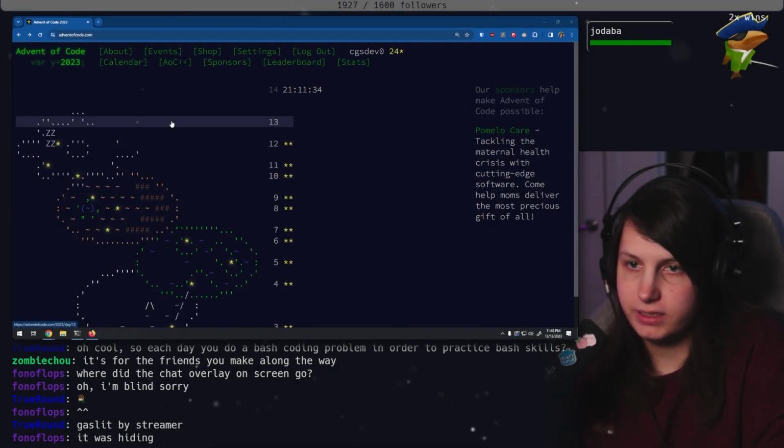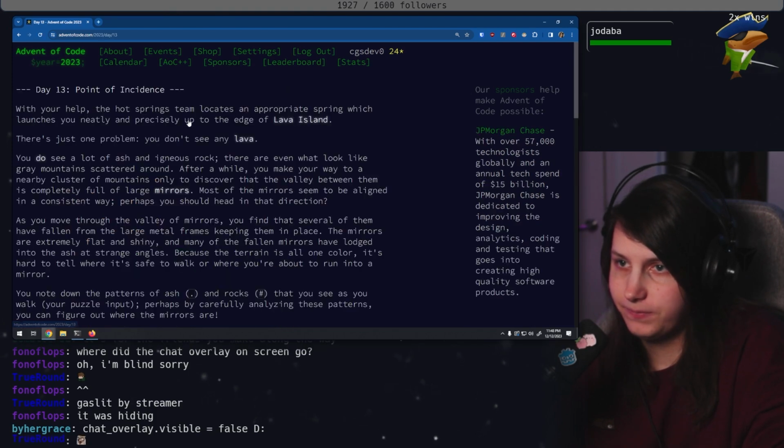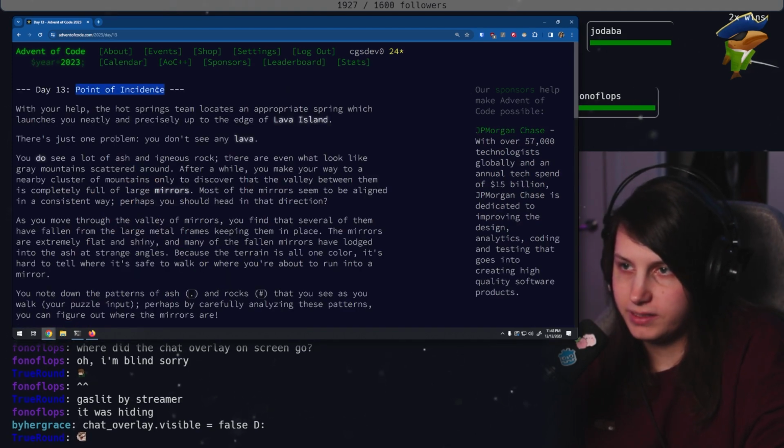Okay, Advent of Code day 13 in Bash. Let's go. Day 13, Point of Incidence.